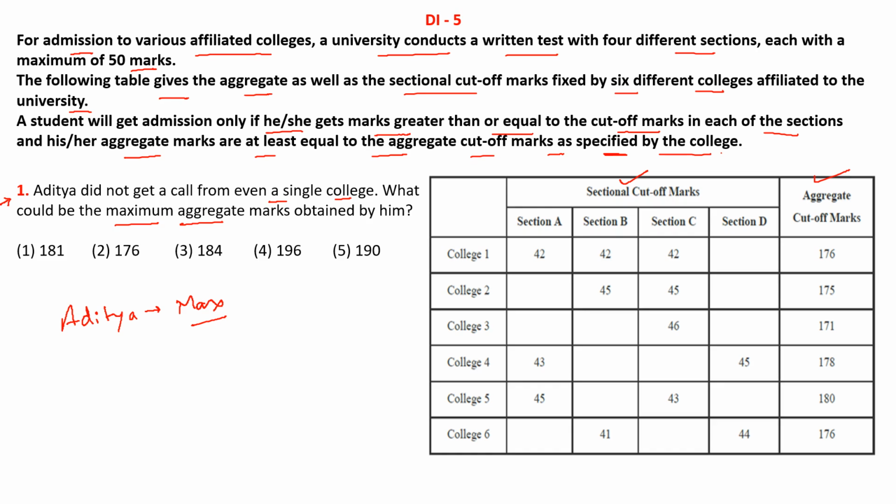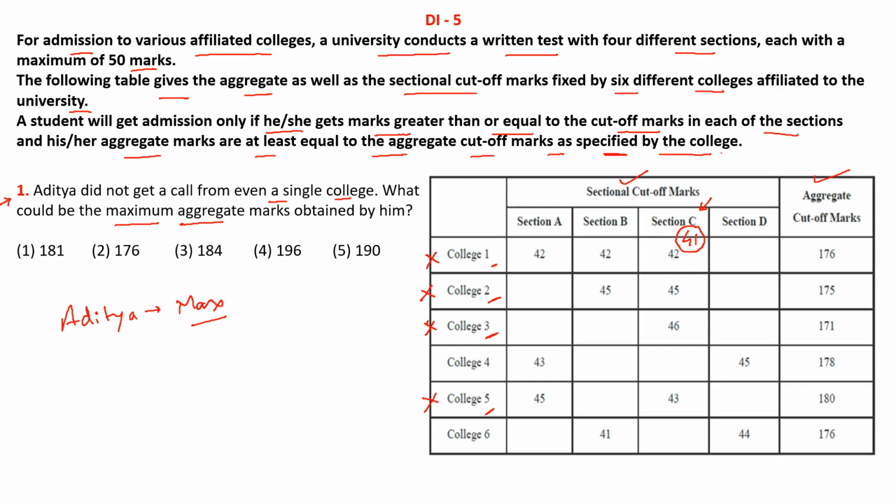If we consider section C, in this section C, we have cutoff for college 1, college 2, college 3 and college 5. So if in section C he scored 41 marks, he won't be able to get a call from college 1, college 2, college 3 and even college 5.